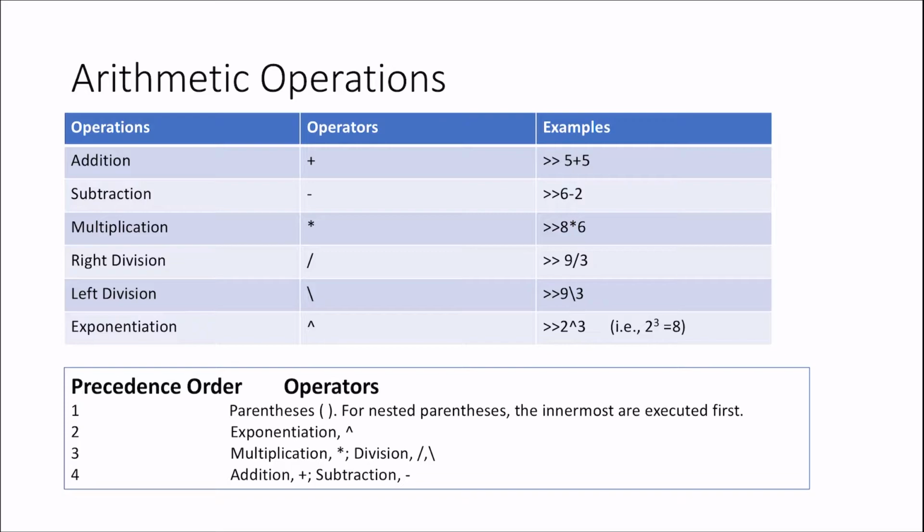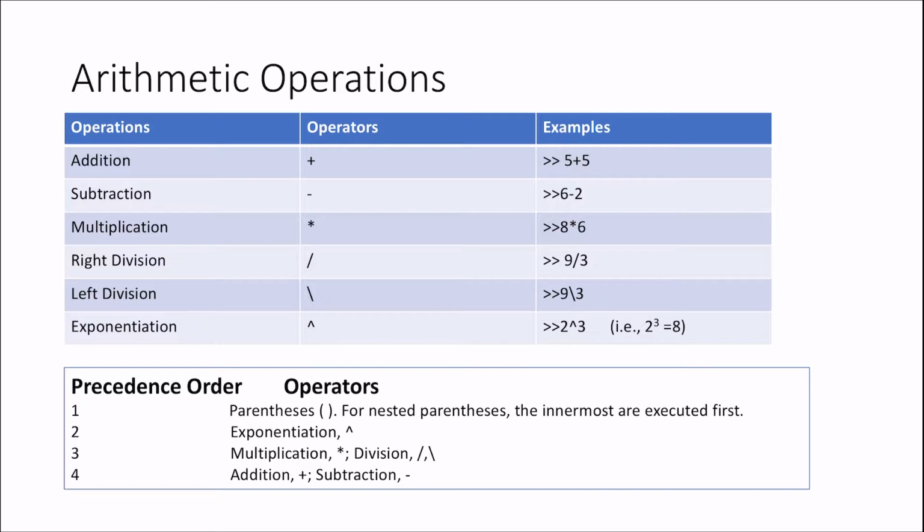There is a sequence in which these operations take place. Therefore, we have a precedence order for these operators. Parentheses are executed first. If there are nested parentheses, the inner parentheses are executed first.